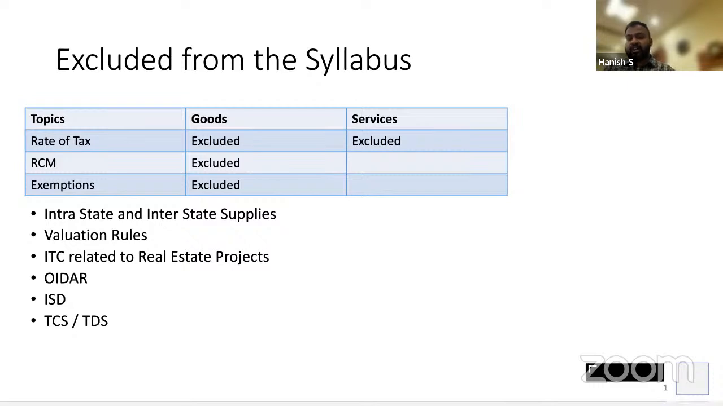TCS, I am not talking about the company. It is tax collection at source, and TDS is not applicable for you, right? So TCS and TDS is also not applicable. That was section 51 and section 52. But what will you do with remembering the section? Not applicable, right? Okay. Then job work. I send the goods to somebody.